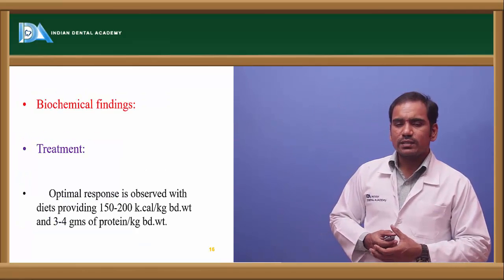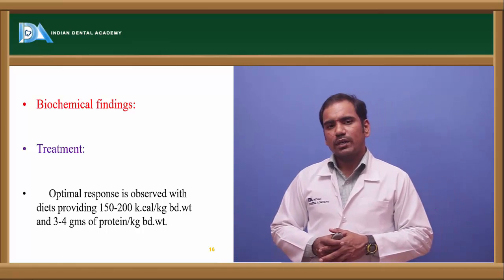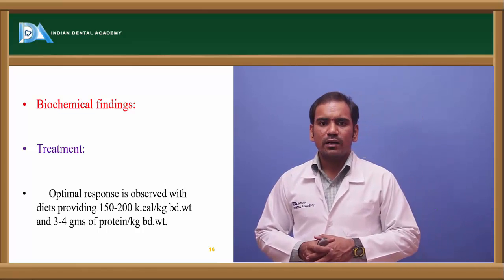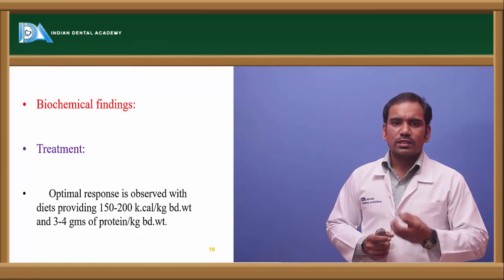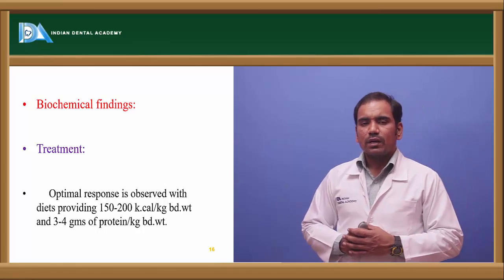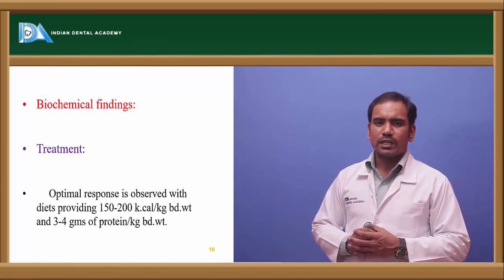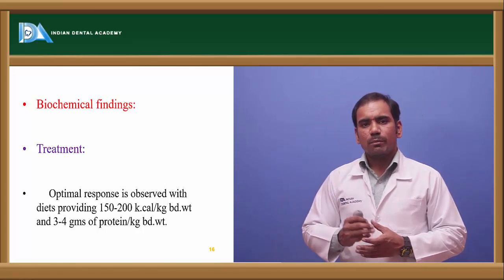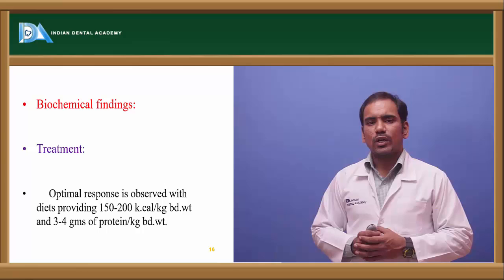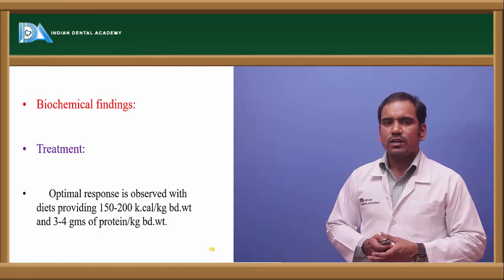So what are the biochemical findings in these protein energy malnutritions? There is hypokalemia, hypomagnesemia, and apart from that there is decreased protein level in the blood, that is hypoalbuminemia. There is decreased albumin in the blood, less than the normal range. It will be in the range of 2 to 3 grams per deciliter in case of marasmus, but less than 2 grams per deciliter in case of kwashiorkor. So those are the biochemical changes in the protein energy malnutritions.